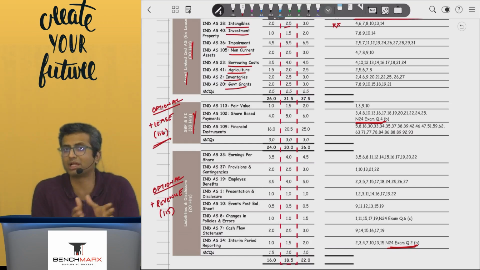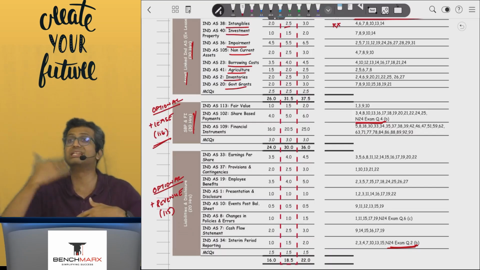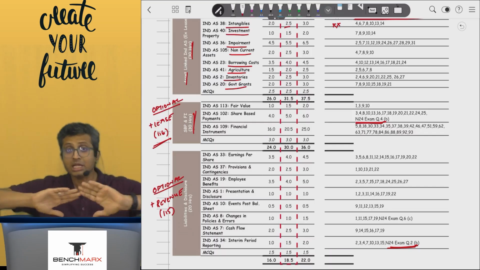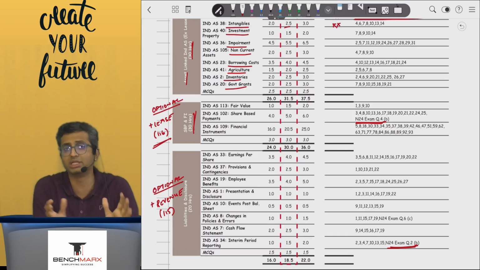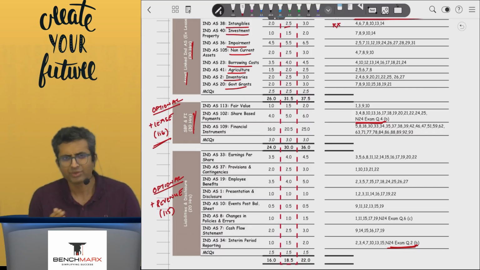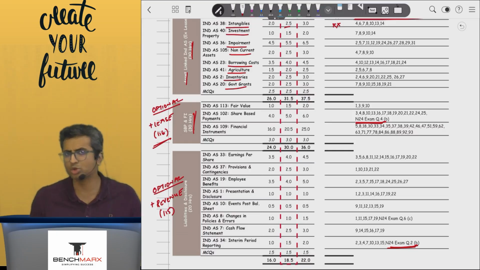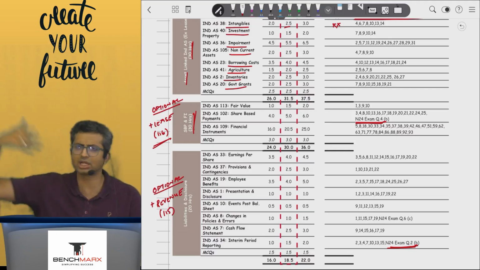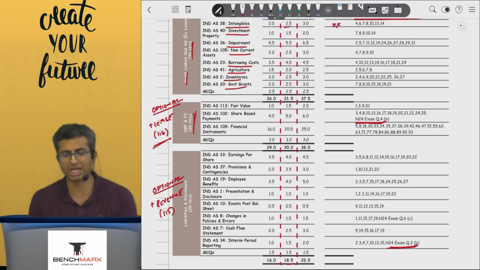So if you have something left in you after financial instruments, probably do lease over here, because if you have done lease earlier, you know that a lot of these lease liability calculations spill over fairly seamlessly from amortized cost financial liability workings, and hence they will happen quite fast. And hence, if I were you, I would try to squeeze in lease over here and not do it later, so that my lease, which is an important topic, is done.